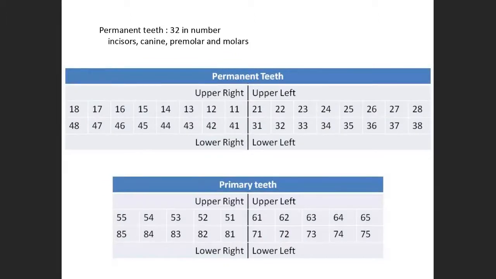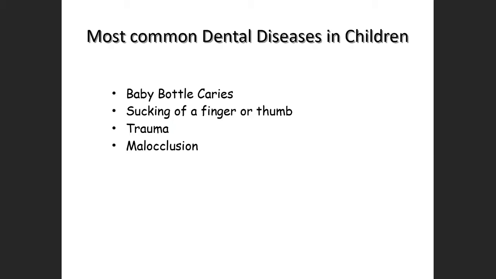Now this is for the permanent dentition. It consists of incisors, canine, premolar and molars. So 1, 2, 3, 4 is for the quadrant. The first number is for the quadrant and the second number is for the tooth, 1 to 8. So depending upon the tooth, the numbers have been given there. Now what are the most common dental diseases in children? What we come across is baby bottle caries or early childhood caries. And the most common thing the parent complains of is sucking of a finger or thumb. Then the next is trauma and malocclusion.